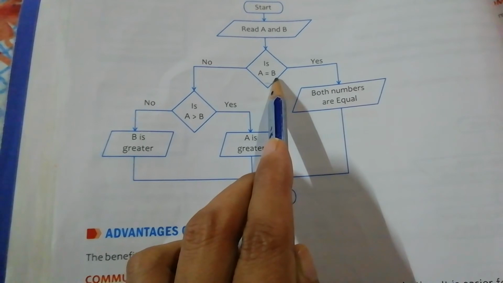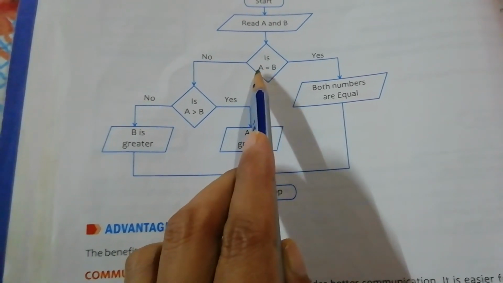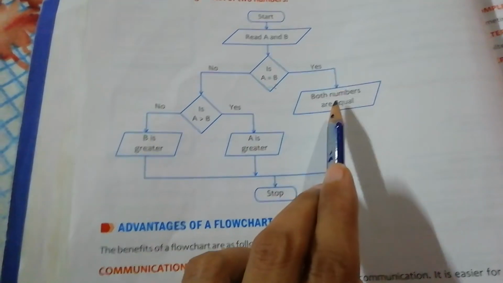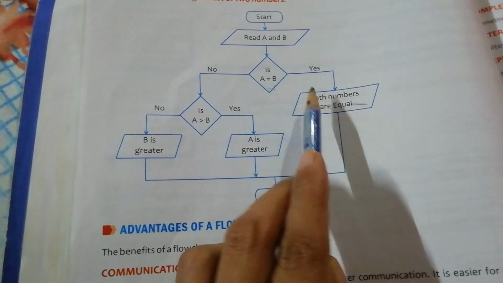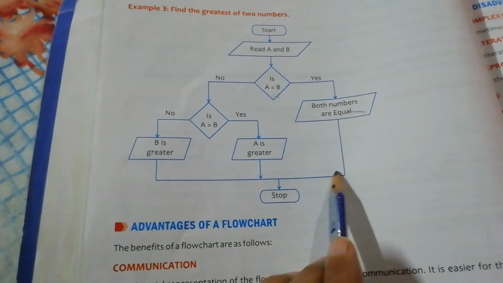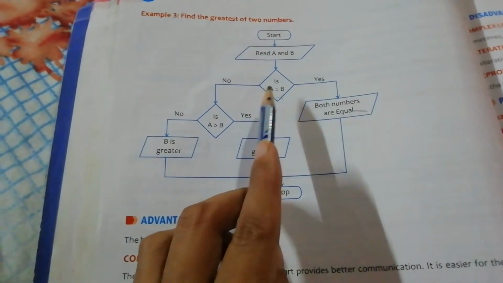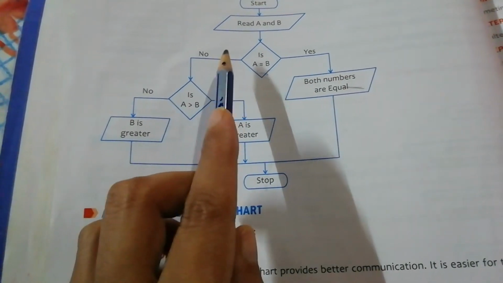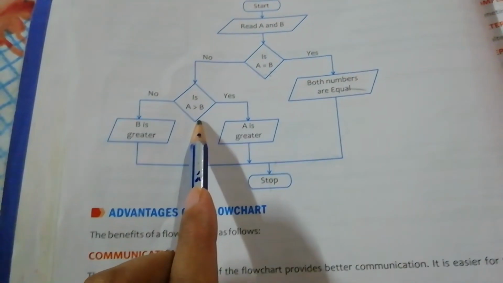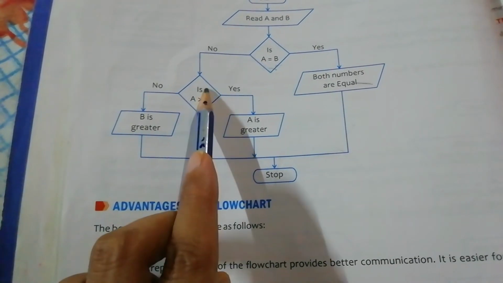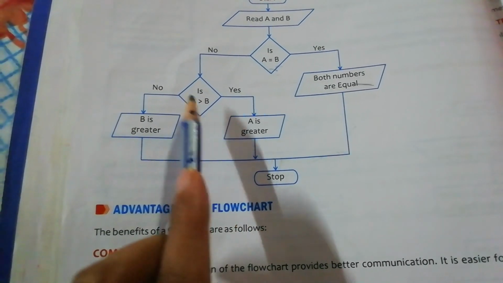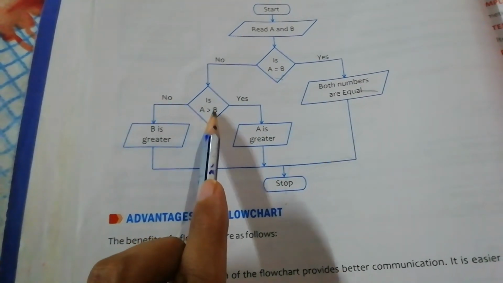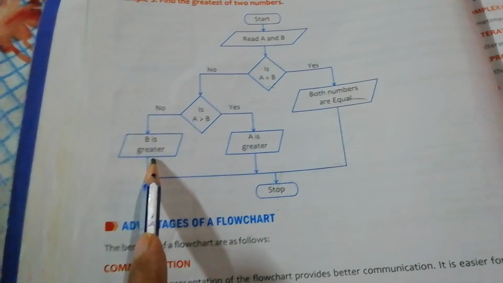The user has entered values of A and B, and if both are equal, suppose both are 5. So if yes, you have to print, this is the output box, both the numbers are equal, and stop, come out. But if they are not equal, A has a different value, B has a different value, this is the no. Then one more condition after this, is A greater than B? If yes, then A is greater and stop, and if not, that means B is greater and stop.